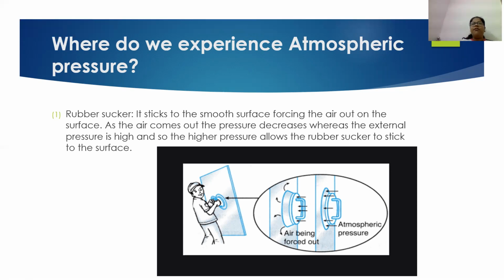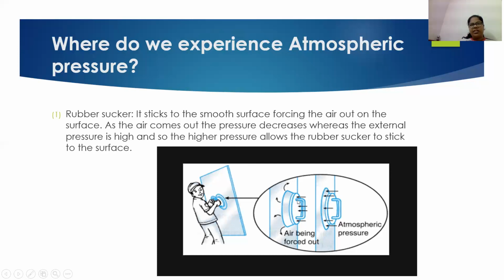As the air is pushed out, the pressure decreases. That means inside, between the sucker and the smooth surface, the air is being forced out, so the pressure there is lower, whereas the atmospheric pressure on the outside is ultimately more than the pressure inside.